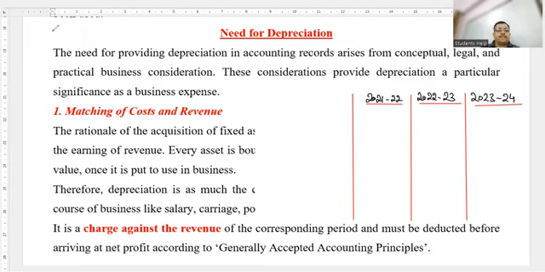2023-24. I take an example that we have bought a machine worth rupees 2 lakh, children, and depreciation is charged on this machine at 10% per annum. So what would be, children, 10% of 2 lakhs?